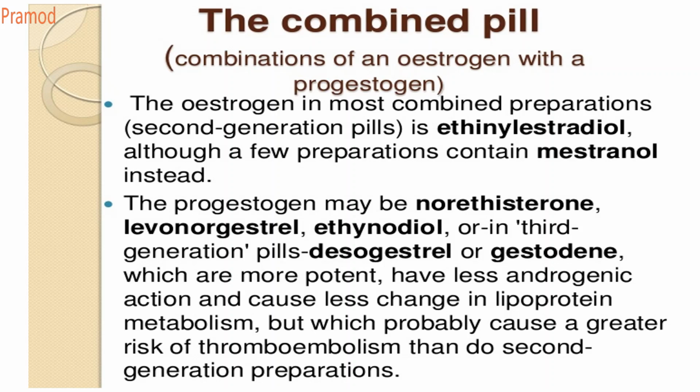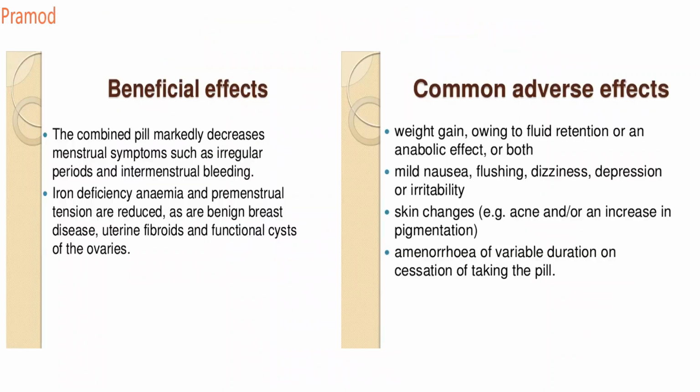Why do they say less androgenic action? Because sometimes when you take these birth control pills, this might lead to secondary sexual character development, masculine character. So this can be reduced by taking the third generation progestogens, like desogestrel and gestodene, which contain an extra double bond. But they probably cause greater risk of thromboembolism than the second generation. So thromboembolism is more prominent in the third generation.